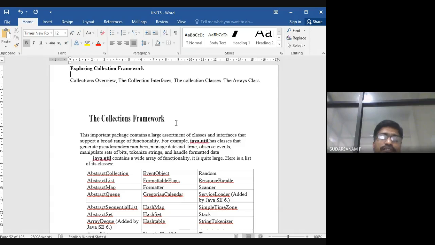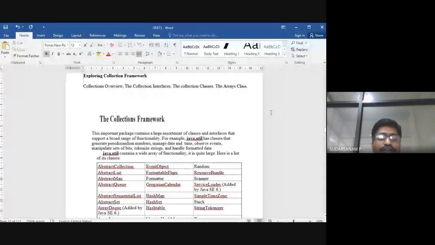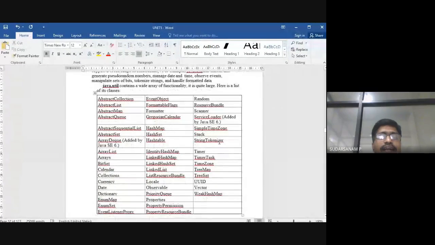So that means sets also we can do operations on, date, time, tokenizing strings, randoms, all these things can be implemented in the framework. So let us see how this will be implemented. You need to download the java.util package. The java.util package you need to download. So these are all the classes available in util.